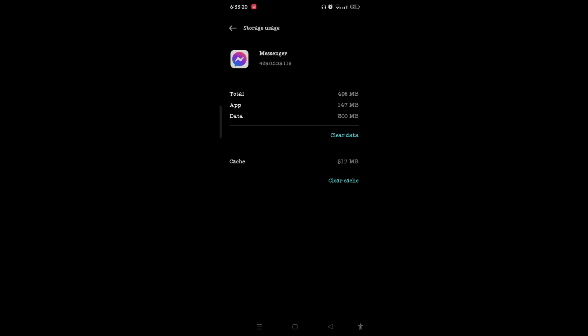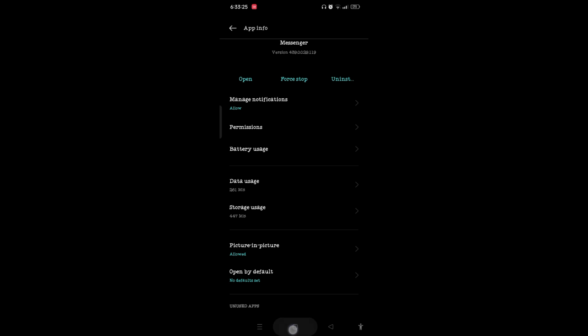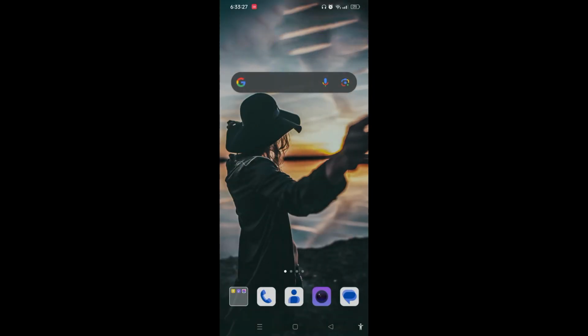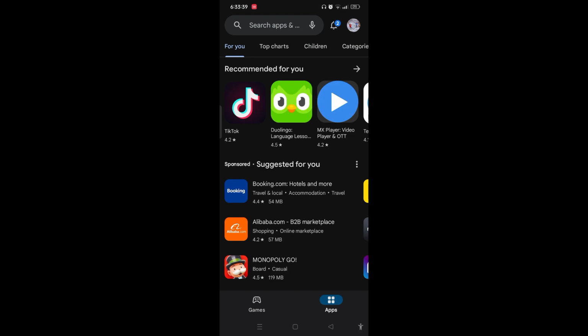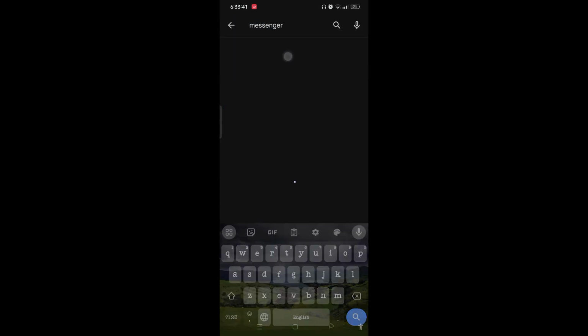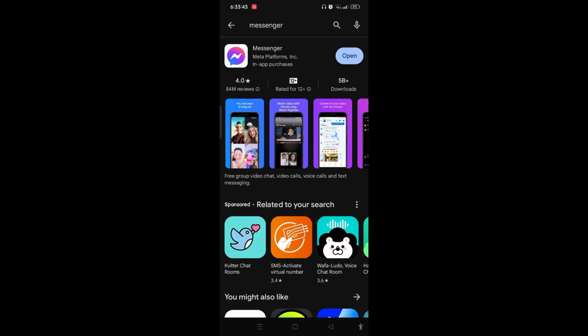and tap on clear cache. After you have done this step, you need to go back to the home screen of your phone, go to Play Store, and in the search bar type in Messenger and search. If you see any update button instead of open, simply tap on the update button and update your Messenger application in order to fix the glitches and bugs which might be creating the video call sound problem.